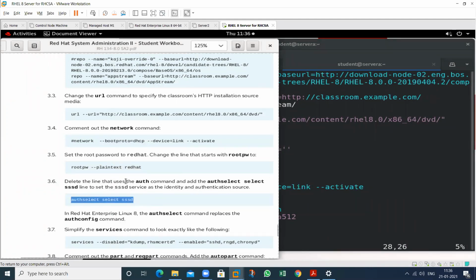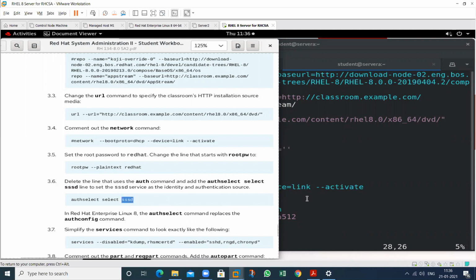So delete the line that uses the auth command and add auth select, to automatically select this particular one. So this is my service that is known as SSSD. This is a service line to set the SSSD service as the identity and the authentication. So we obtain the authentication and username privileges by using this particular service. So we need to have this enabled.